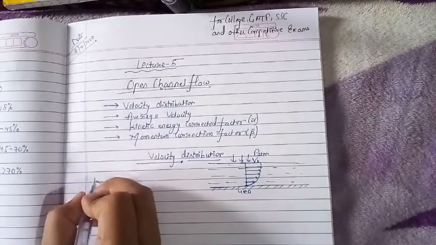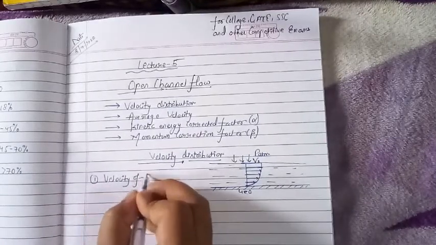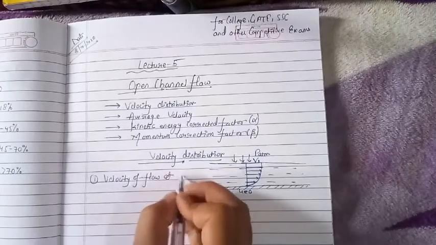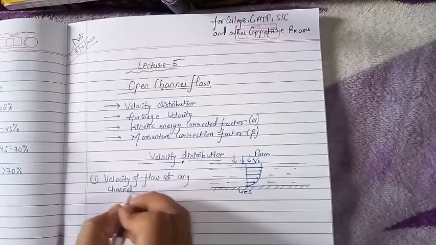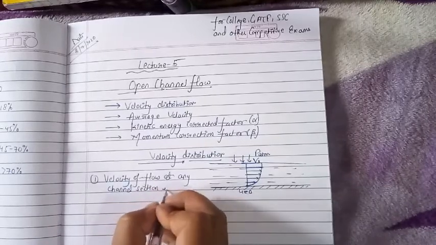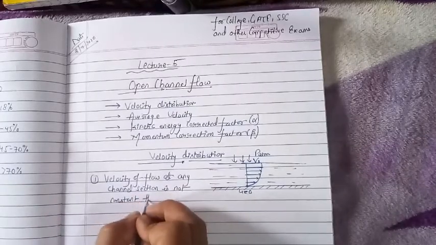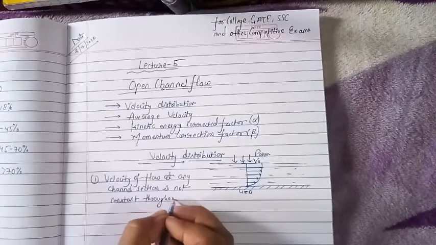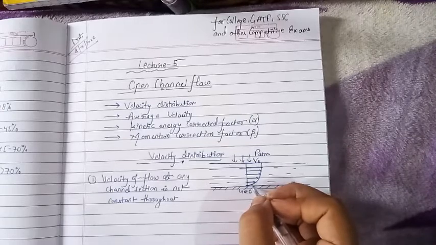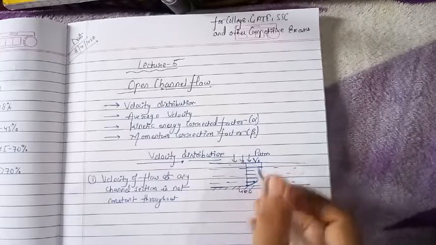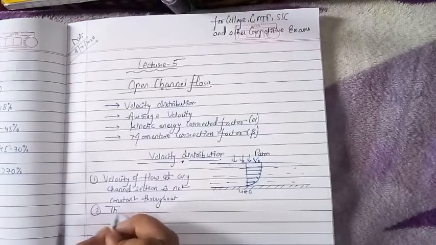So the first point we will see is that the velocity of a flow at any channel section is not constant throughout. We have seen that it is not constant throughout, rather it is increasing logarithmically toward the free surface.